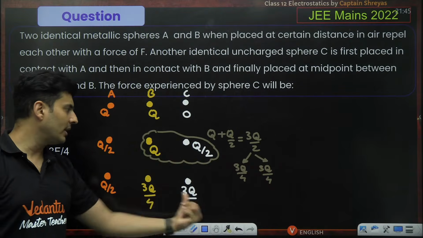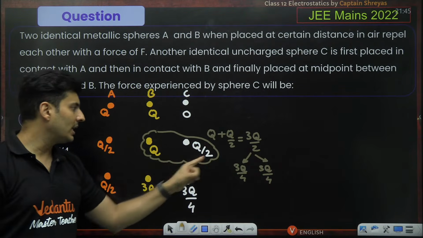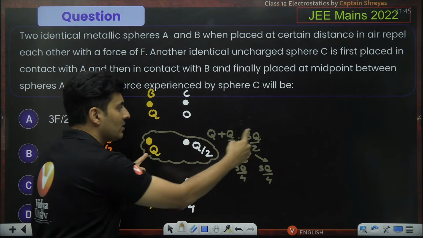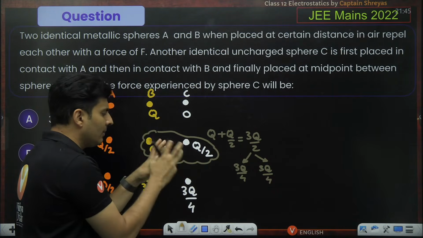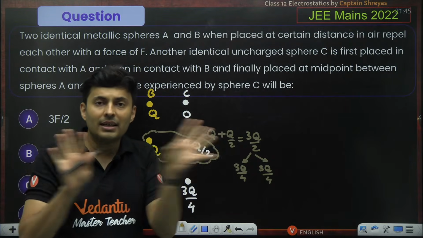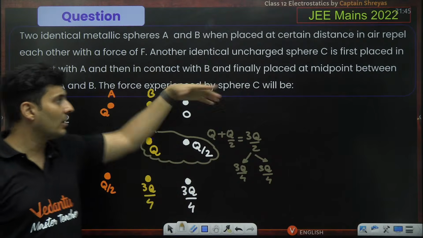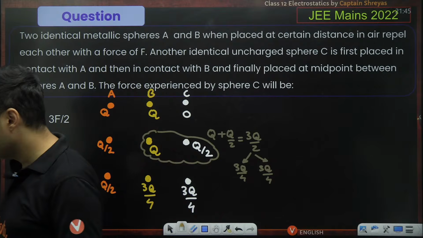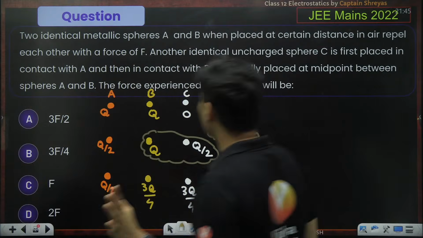Is this now absolutely clear? Why 3Q by 4 and 3Q by 4? Yes, total charge conservation, remember. When both of them are touched, the total charge will be 3Q by 2. When you separate them, both have to reach equilibrium and finally get equal distributions of charge because they are identical in nature. So 3Q by 4 and 3Q by 4, everyone, till this point, absolutely clear.